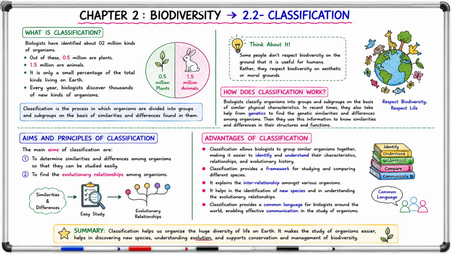Summary. Classification helps us organize the huge diversity of life on Earth. It makes the study of organisms easier, helps in discovering new species, understanding evolution, and supports conservation and management of biodiversity.